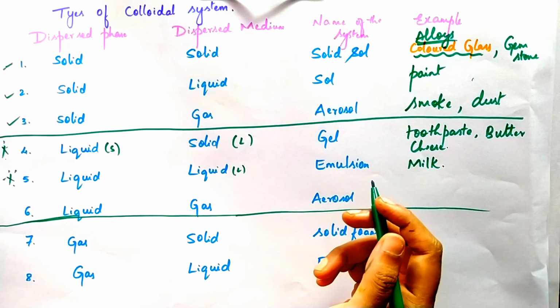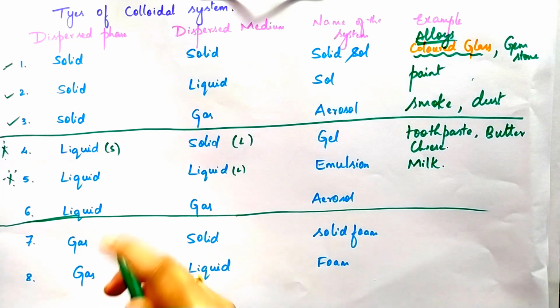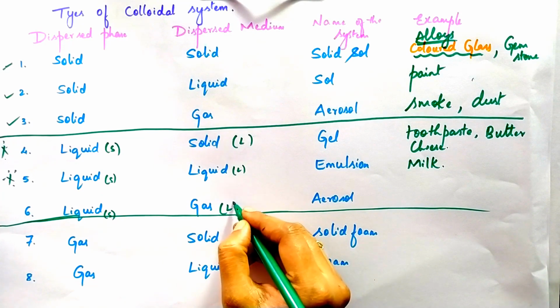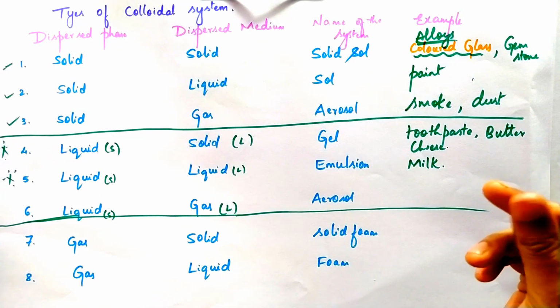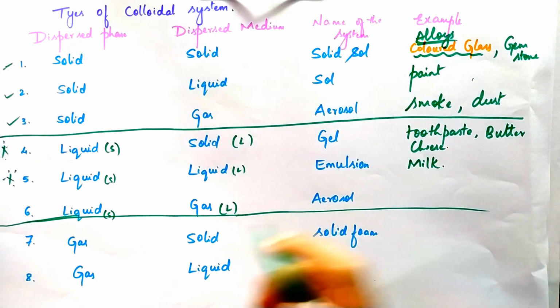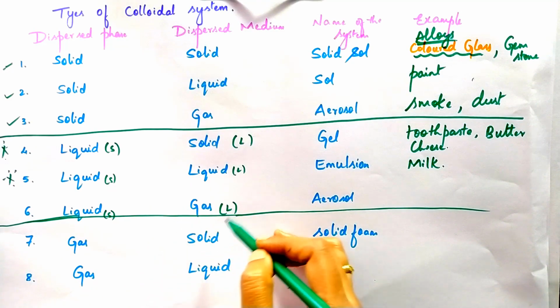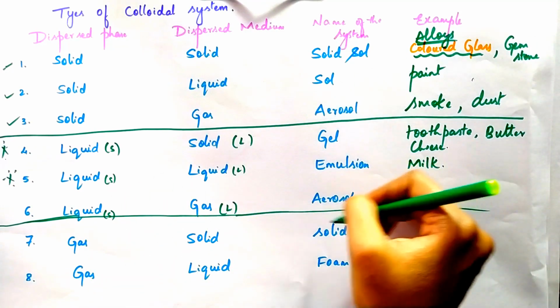In the same way, the next one is liquid in gas. So the liquid is in the small amount and the gas in the large amount. We call it an aerosol.